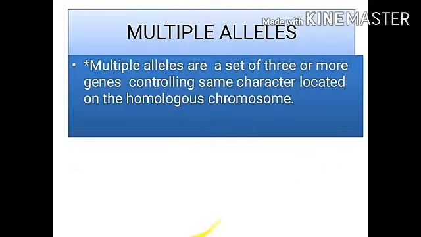Now coming to the multiple alleles. I told you alleles are a pair of genes controlling the same character and located at the same locus in homologous chromosome. But multiple alleles are a set of 3 or more genes controlling the same character located on the chromosome.